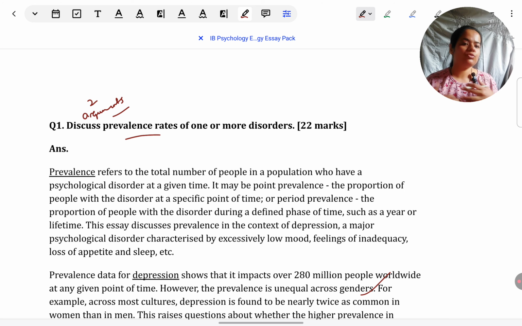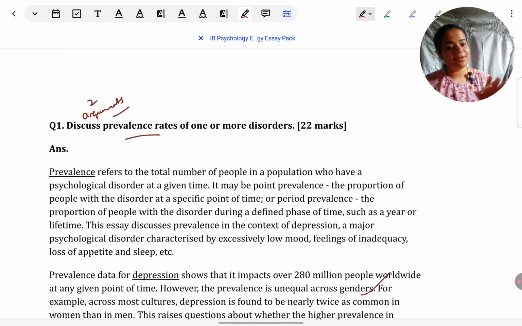I've taught now so many students across so many schools, nationally, internationally, everybody is learning Kendler and Brown and Harris. And then they all will tell me we don't want to learn more studies. We are taking Kendler and Brown and Harris anyways for the etiology part. We want to include the same in prevalence. So how to fit it into prevalence? So that's why I've taken arguments that are related to those.